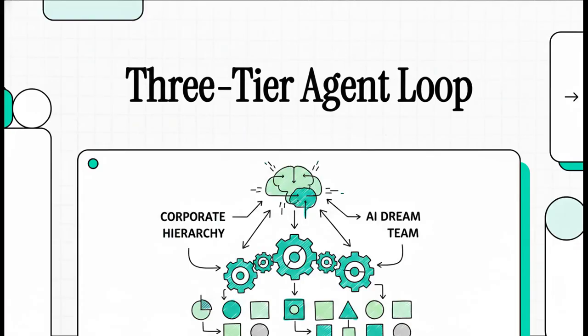Today we are breaking down this really fascinating, highly efficient, multimodal AI architecture. It's called the three-tier agent loop. And this is an absolute masterclass in taking specialized models and stitching them together into a kind of corporate hierarchy. It's faster, it's smarter, and it is significantly cheaper than just trying to force one giant digital brain to do the whole shebang. So let's build the ultimate AI dream team.